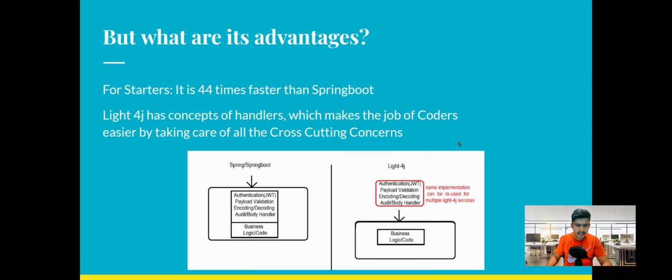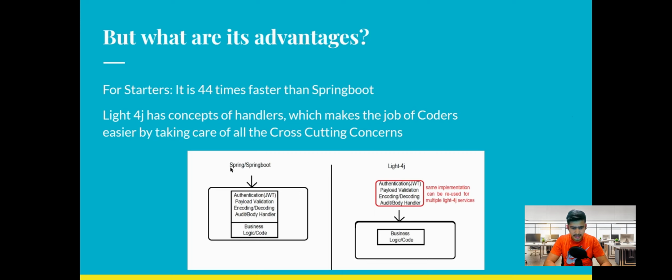Coming back to our presentation, we covered why Light4j is 44 times faster than Spring Boot, which is a huge advantage. Also, Light4j has the concept of handlers, which makes the job of coders really easy as the coders only have to focus on the business logic and all the cross-cutting concerns are taken care of by the handlers.